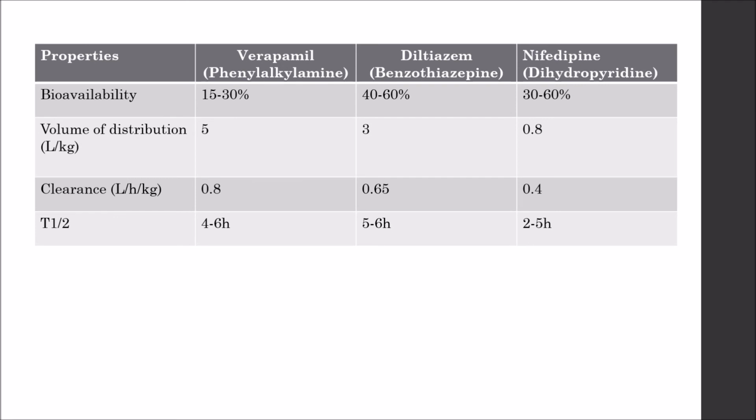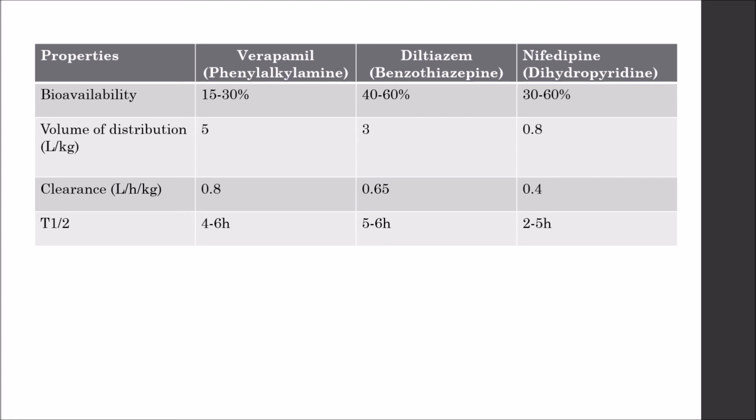Comparative evaluation of the pharmacokinetic activity of the individual drugs belonging to selective classes of calcium channel blockers. Bioavailability: 15-30% of verapamil is bioavailable in the plasma. 40 to 60% is the bioavailability of diltiazem, and 30 to 60% is the bioavailability of nifedipine. Volume of distribution: verapamil is distributed at 5 liters per kg, 3 liters per kg for diltiazem, and 0.8 liters per kg for nifedipine. Clearance.